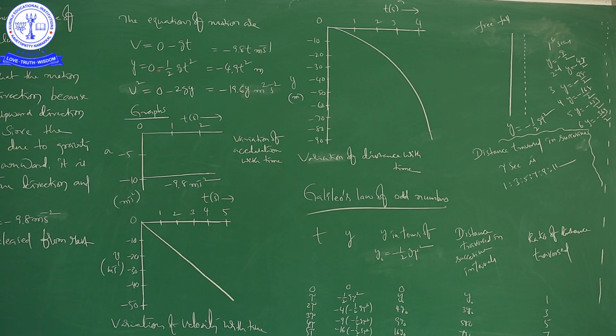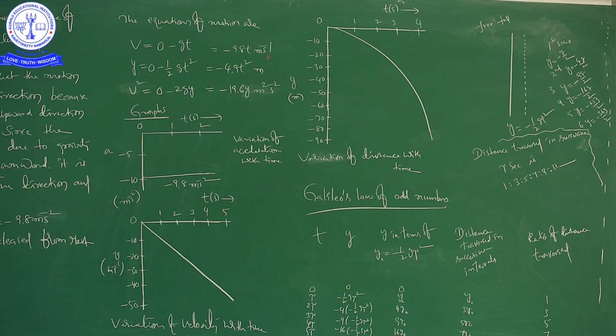Next, y is equal to 0 minus 1 by 2 g t square. So g is 9.8, so that it is minus 4.9 t square meter, because it is displacement. Next, v square is equal to 0 minus 2 g y, that is minus 19.6 y, because 9.8 into 2 is 19.6, meter square per second square, because velocity is meter per second, and meter per second whole square is meter square per second square.